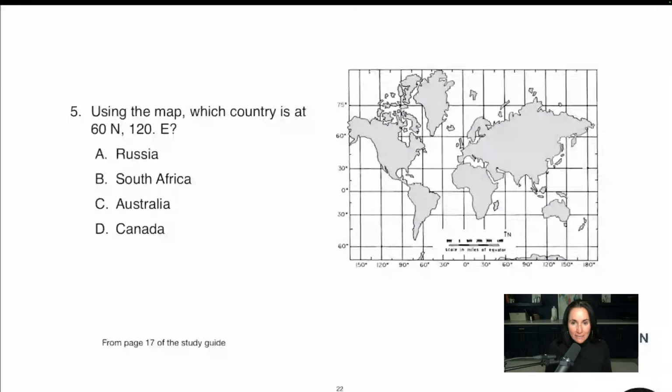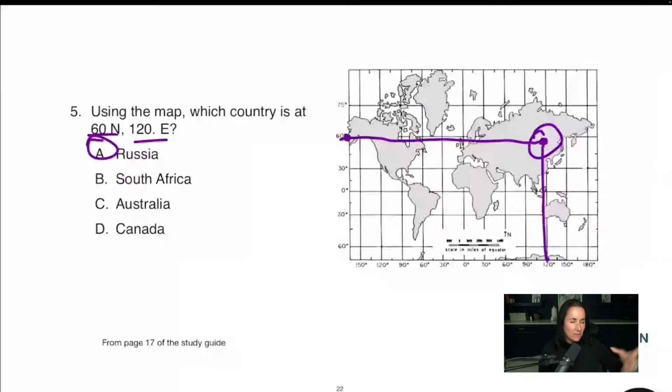This one's sort of easy. This is latitude and longitude. Using the map, which country is at 60 degrees north, 120 degrees west. So here's 60 degrees north, 120 degrees west. If we are using latitude and longitude, like we did back in 5th grade or 2nd grade, I don't even know, we would see that this is where we would end up, and that is Russia. Now, this is an easy one, but I just wanted to show you that there are some gimmies here. There are some good ones here, like easy, low-hanging fruit, and there are some that are more difficult.